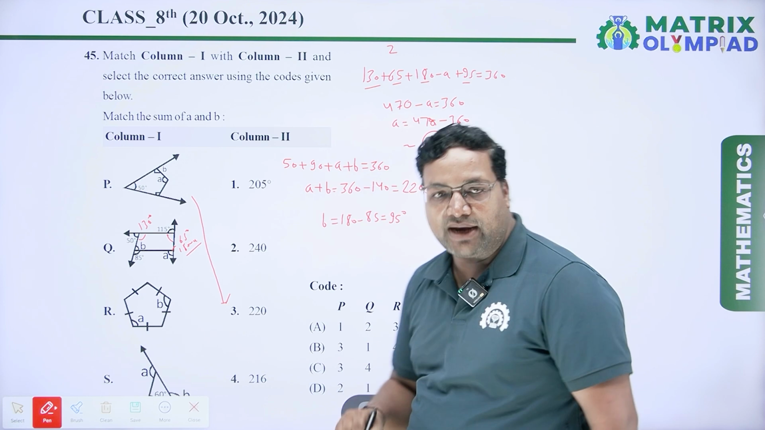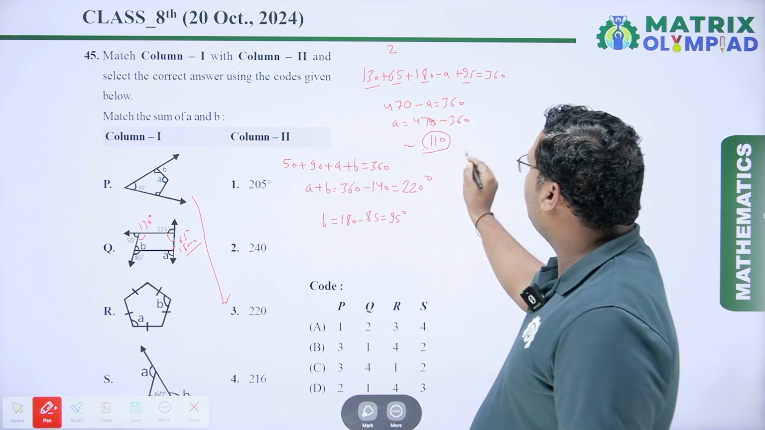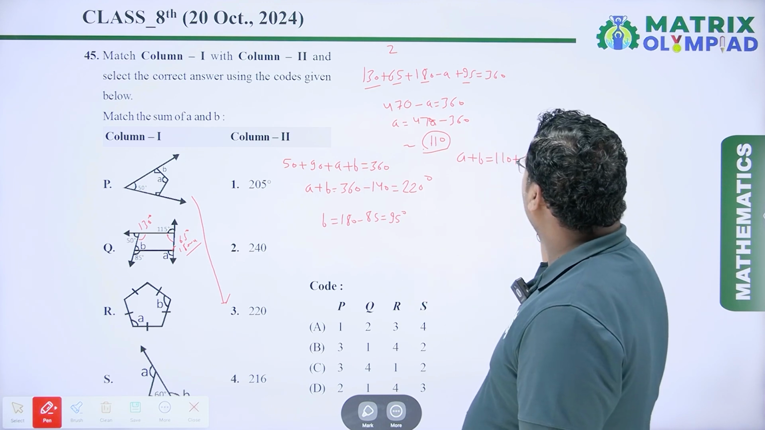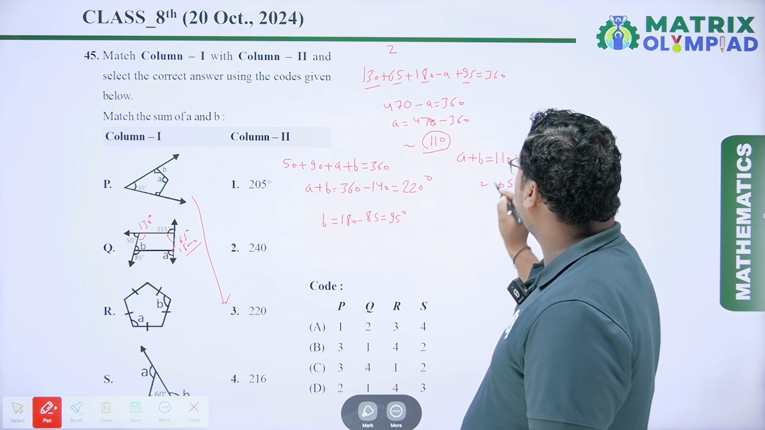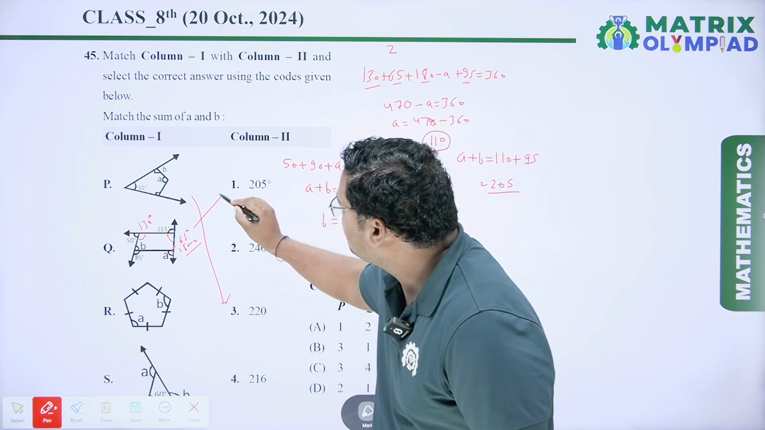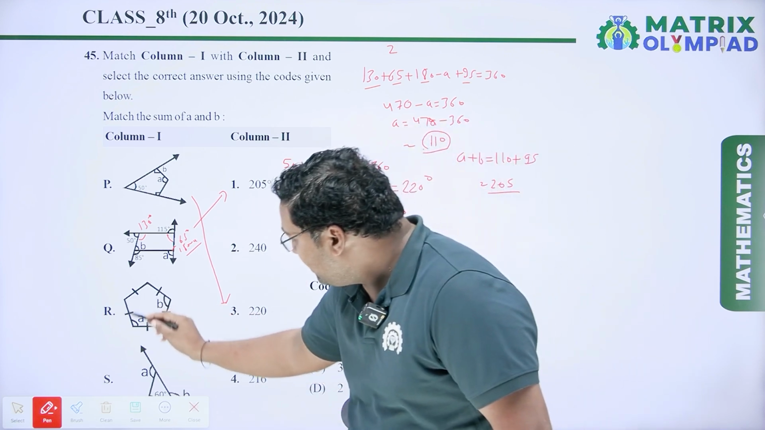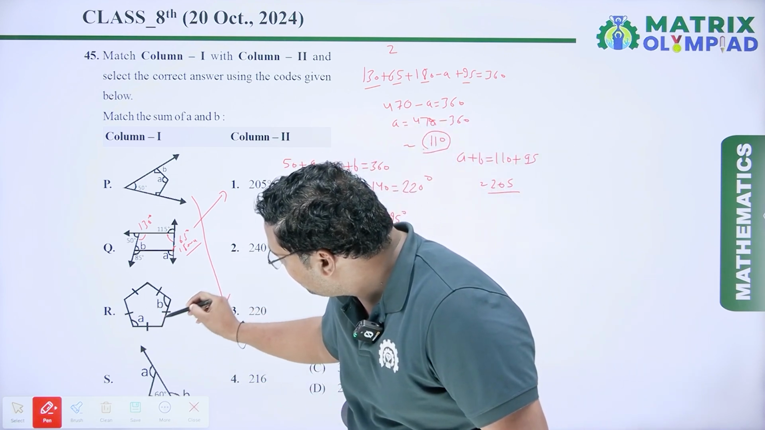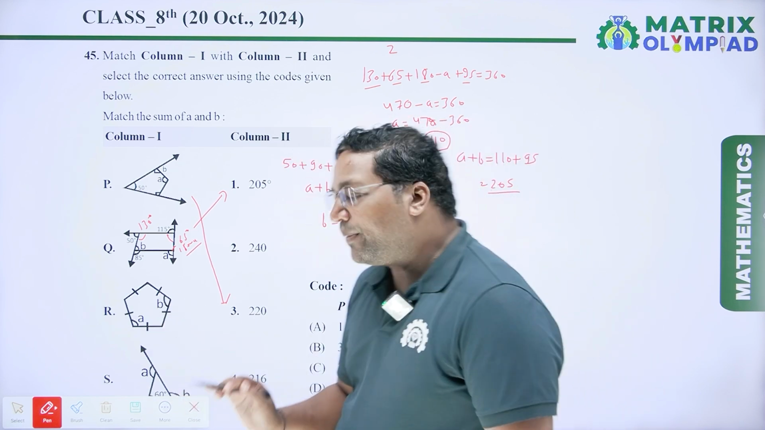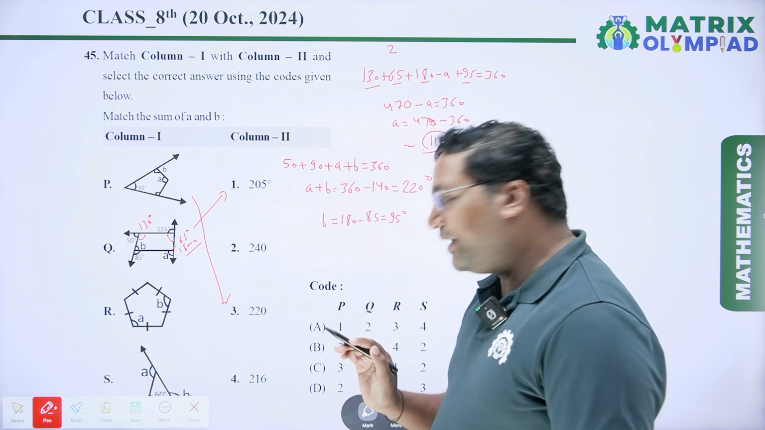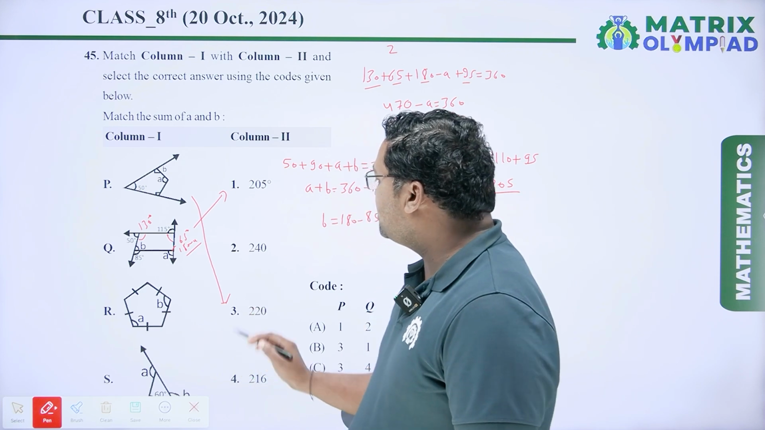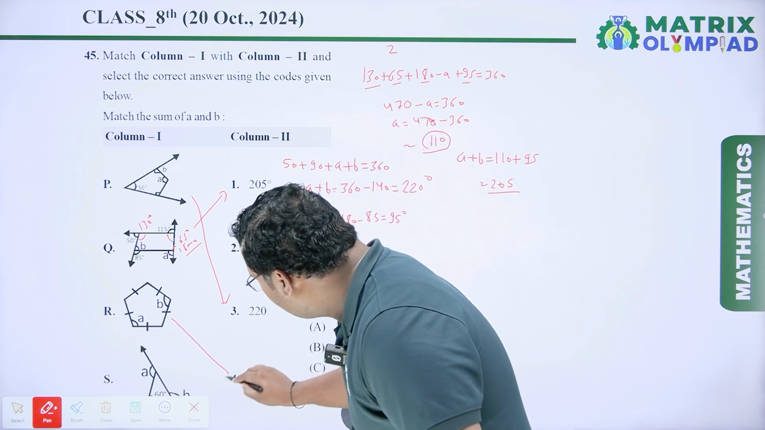So A equal to 110 degree, and we have to tell the value of A plus B. So A plus B is 110 plus 95, which is equal to 5, 9 plus 1 is 10, carry 1, 1 plus 1 is 2, so it is 205 degree. So for Q, first one is true. Next, here it is a regular 1, 2, 3, 4, 5. So it is a regular pentagon, and in regular pentagon each interior angle will be the 108 degree. So angle A is 108, angle B is 108. So the sum of A plus B is 216 degree. So for R, fourth one is true.